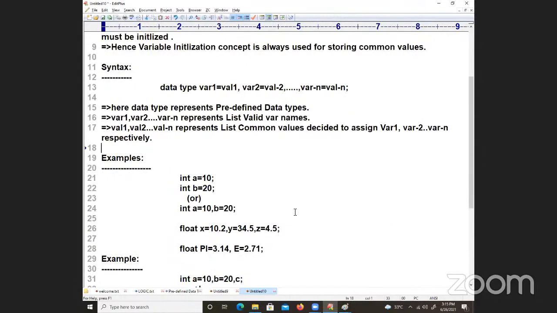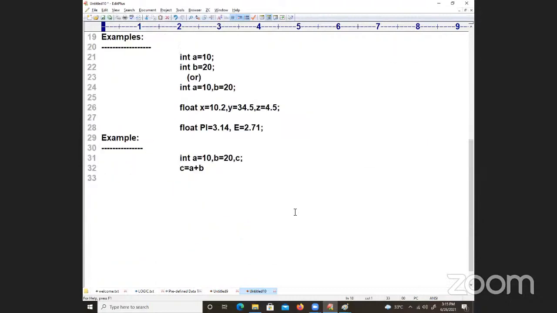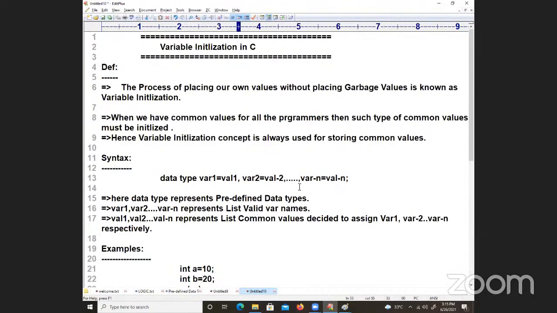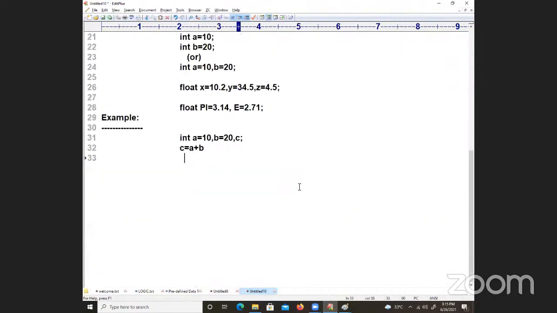Okay, so now we will stop, because even students are very few today, Saturday. In Monday's class I will go for how to read the data, how to print the data, and I will introduce the structure of the C program. I will tell you how to read data from the keyboard, how to write it, and the structure of the C program.